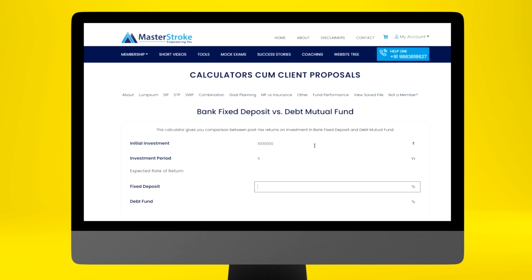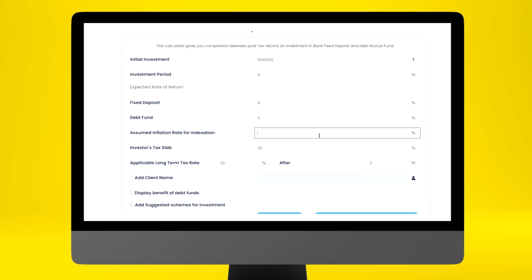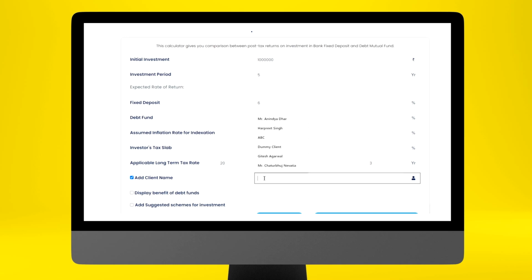The expected return from fixed deposit is 6%, and in debt fund also, let us say, take the same return. Assumed inflation rate for indexation you can take at 3%. This is the rate which is decided by Government of India every year, which is called the indexation rate. Investor is in the 30% tax bracket, and the long-term capital gain tax rate for debt mutual fund currently is 20% after 3 years. You can add the name of the client, let's say dummy client.